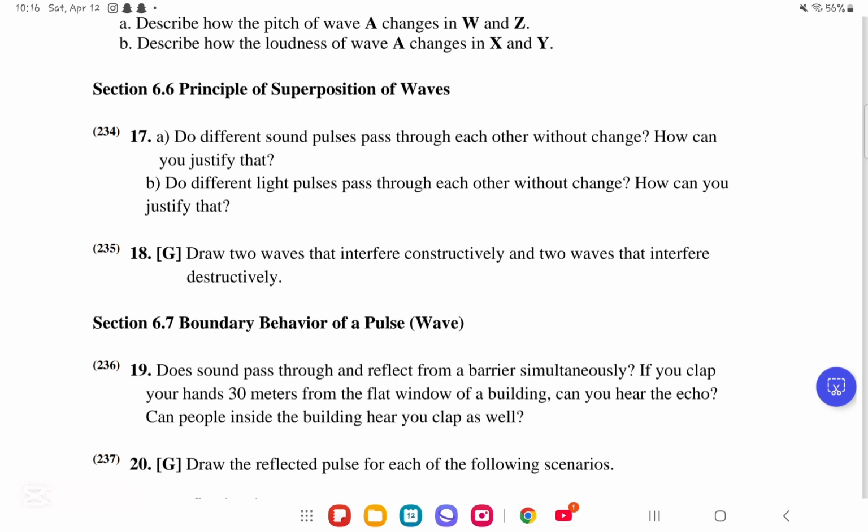So basically, they're saying that some of the sound will have destructive interference and some of the sound will have constructive interference. Do different light pulses pass through each other without change? How can you justify that? Again, no. Under certain conditions, they undergo interference. How can we justify that?